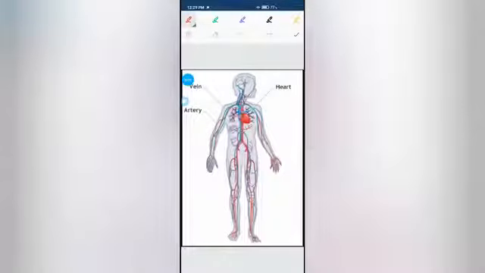Now we have read about the transportation in plants. Now we will read about the transportation in animals, or you can say simply circulation. Transportation in animals is termed circulation. For circulation in animals or in human beings, we need three basic things. Number one, heart. Number two, artery. And number three is vein.